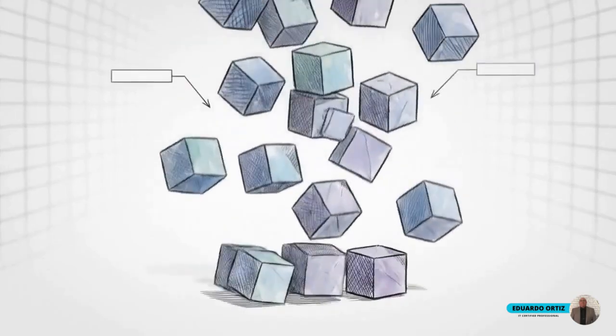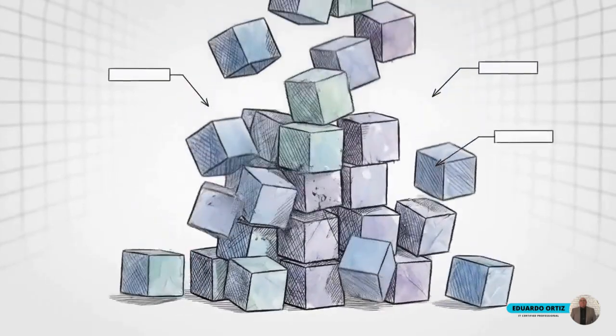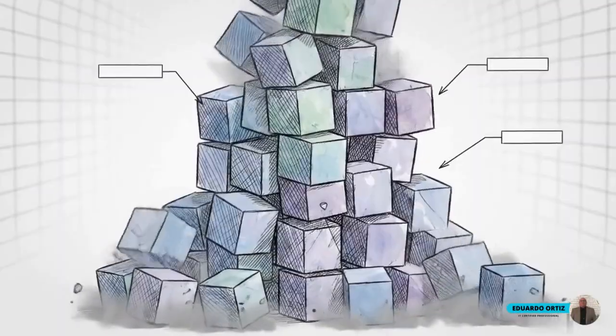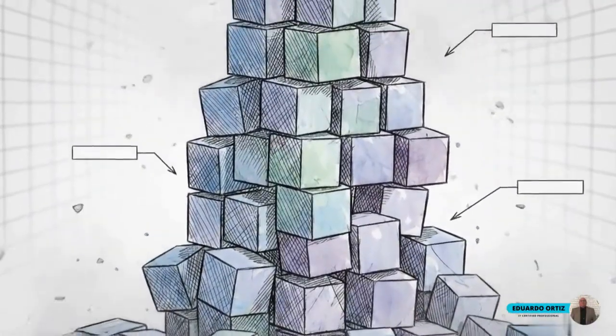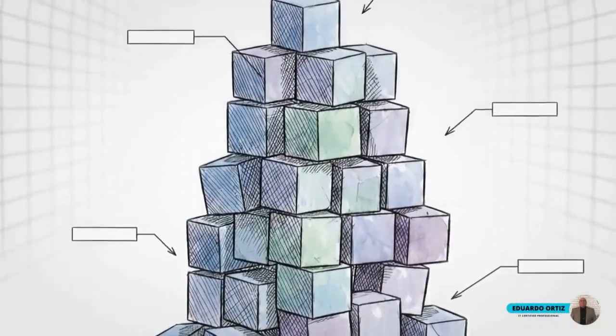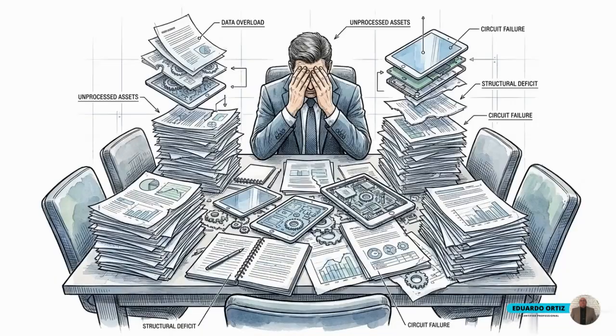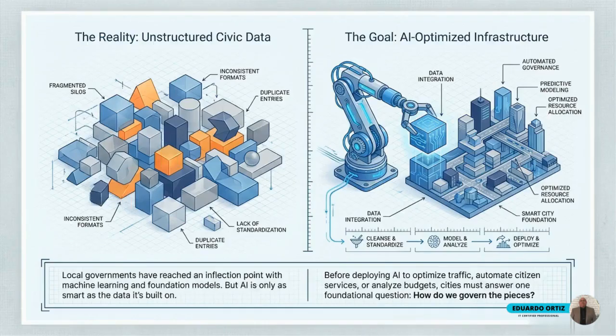Every day, local governments generate millions of digital records. From traffic sensors to utility bills, municipal data accumulates at a chaotic, relentless pace. Mayors and city councils are under immense pressure to deploy predictive analytics and foundation models to make sense of this information. But as this diagram shows, there is a massive gap between the messy reality of a city's legacy data and the pristine goal of an AI-optimized infrastructure.